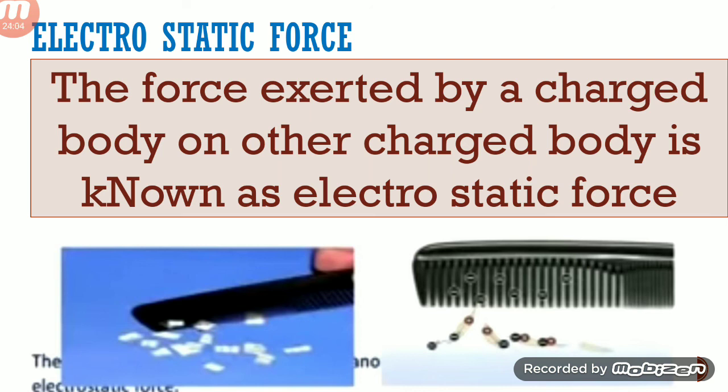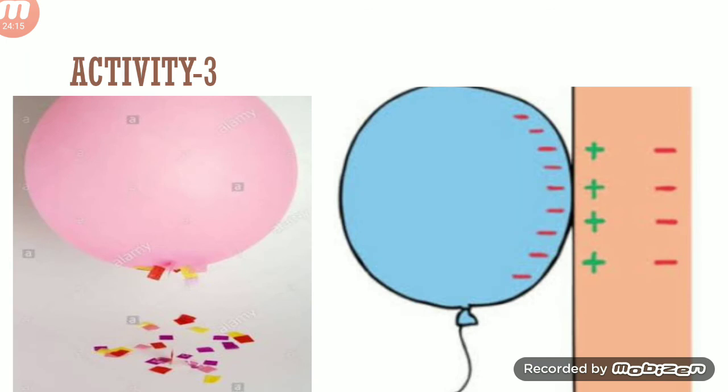After that, take the comb near pieces of paper. What will happen? The comb will attract the pieces of paper. Why? Let us do another activity. Take a balloon, rub it with a silk cloth. Next, take the balloon near the pieces of paper. What will happen? It will attract them. Why? Because some materials, not all, have some special properties.